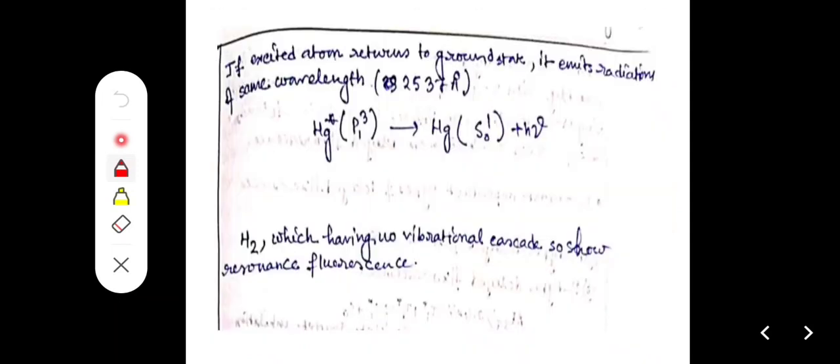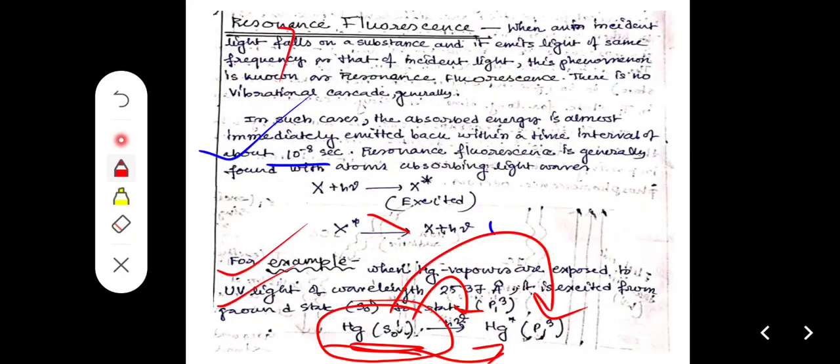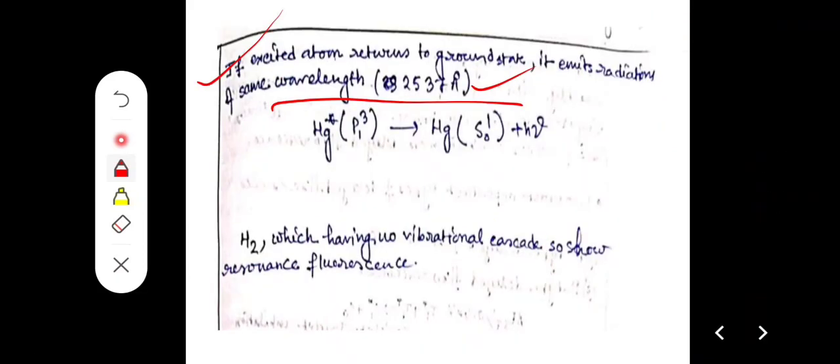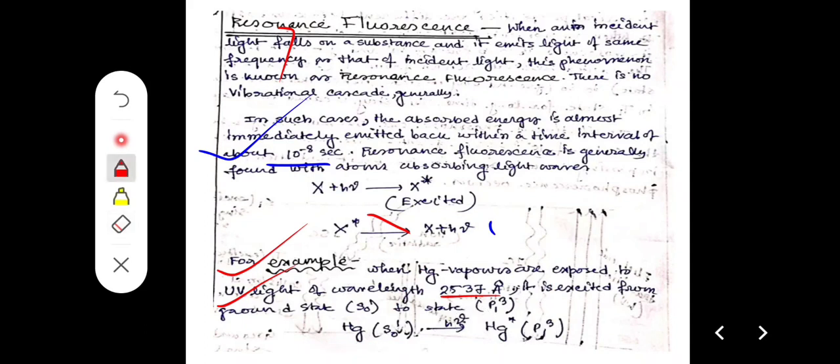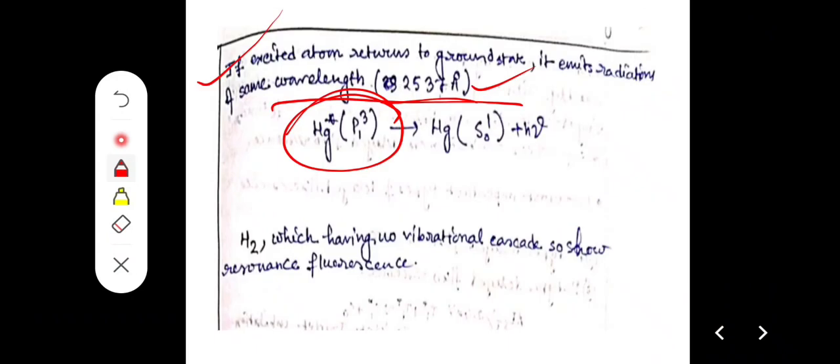Now, if the excited atom returns to the ground state, it emits the same wavelength again, that should be 2537 angstrom. Again, this excited state emits h nu and produces the ground state again.